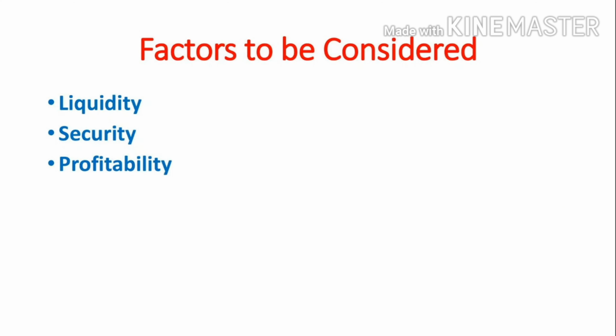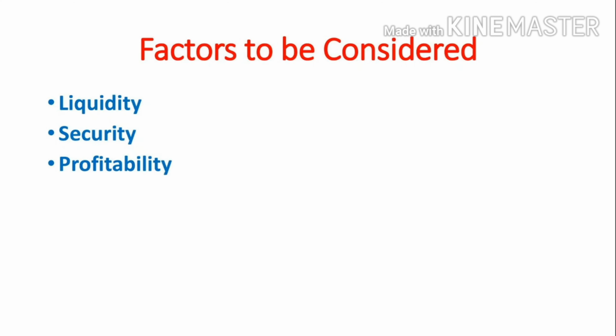What is liquidity? Liquidity is the ability of an asset to be converted into cash within a specified period of time. Suppose the person invested in equity shares, bonds or debentures, he can sell anytime or in a fraction of a second. So the liquidity is high. But if the person invested in real estate property, he cannot sell immediately. So the liquidity is low.